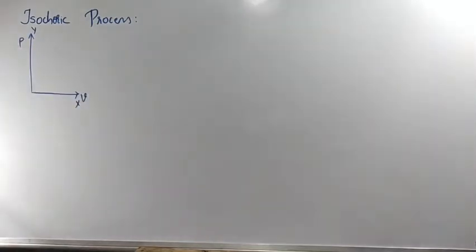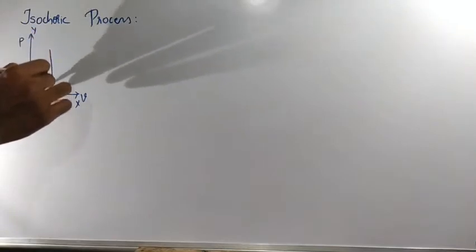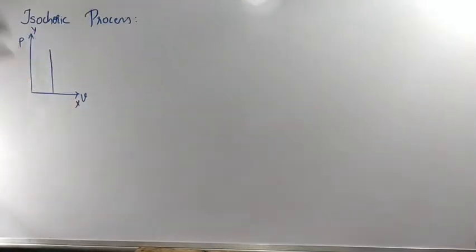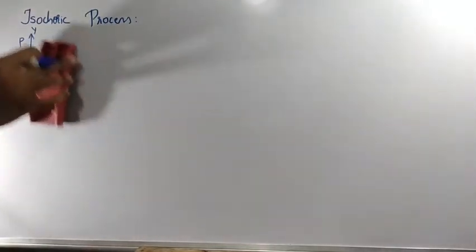Isochoric means the volume value will be constant, so you are going to get a graph in this manner. Clear? Volume will be constant for different values of pressure. So these two graphs you also have to remember. Shall we go to the next numerical part? If you understand all the equations as well as the graphs, we can solve the upcoming questions now.